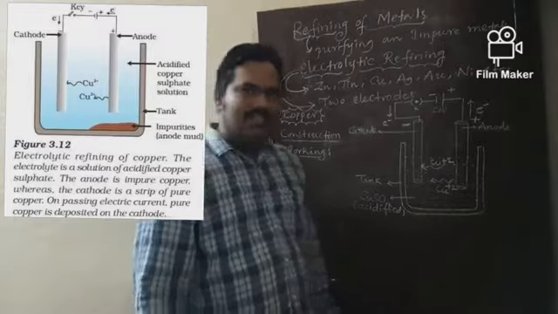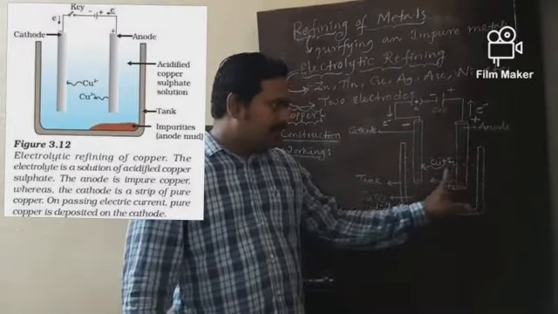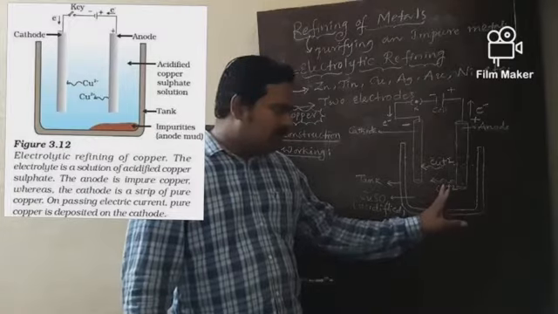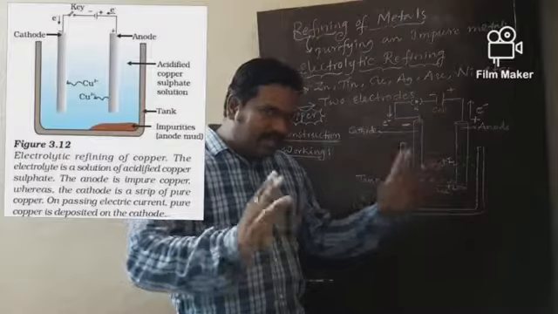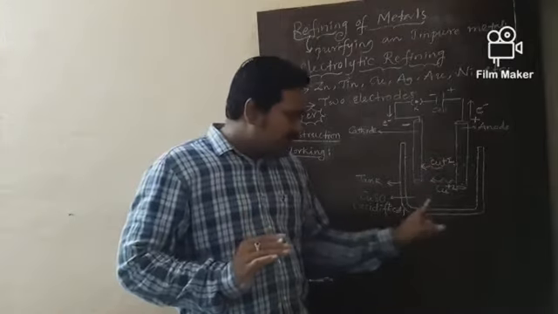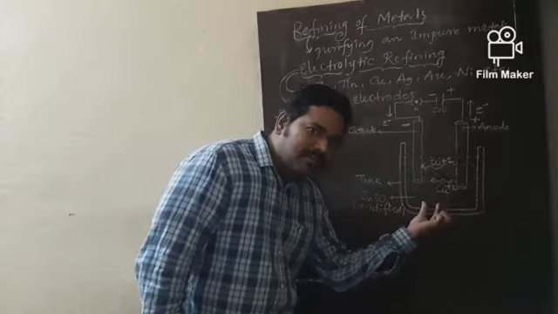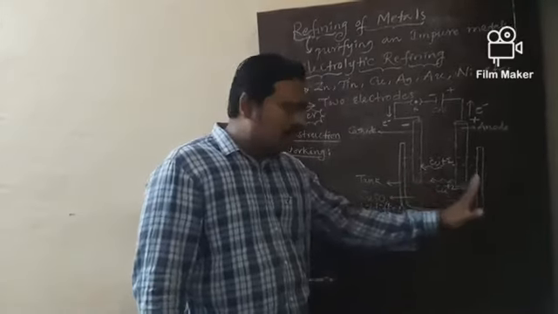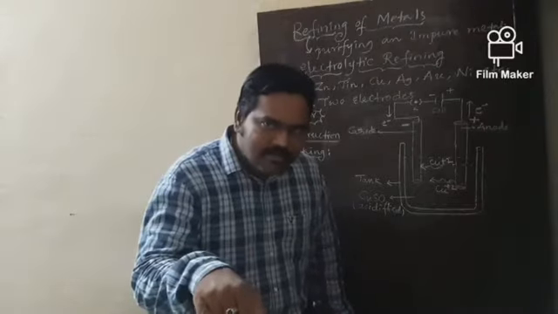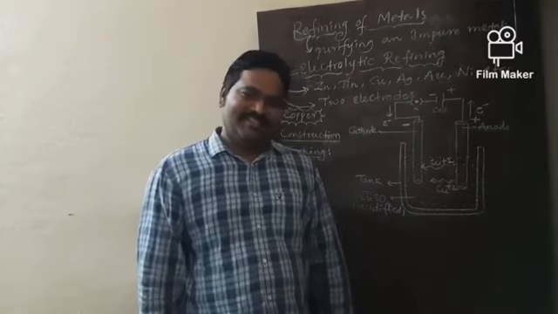So my dear students, it is very easy for you to understand. Pure copper from the anode first dissolves into the solution. At the same time, an equivalent amount of pure copper from the solution is deposited on the cathode.